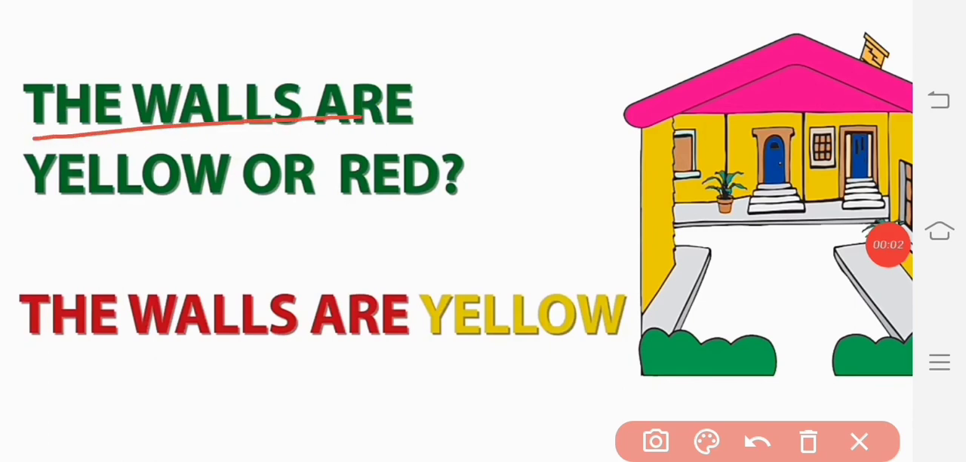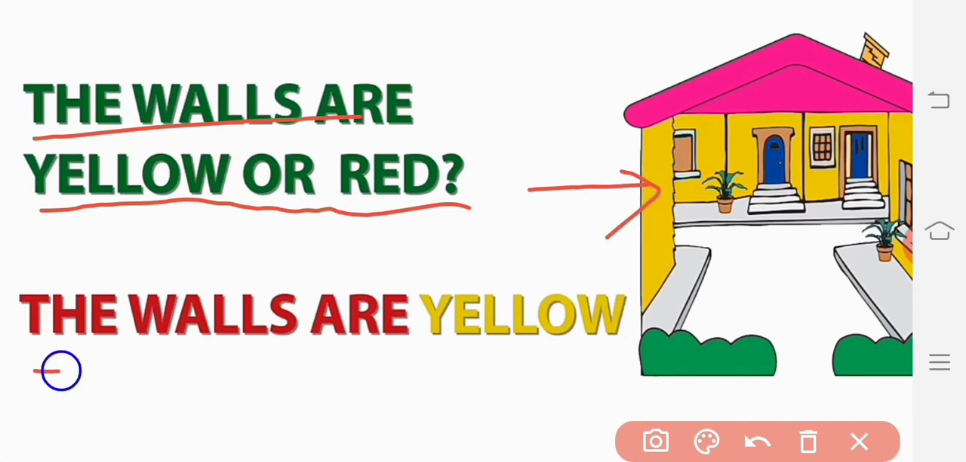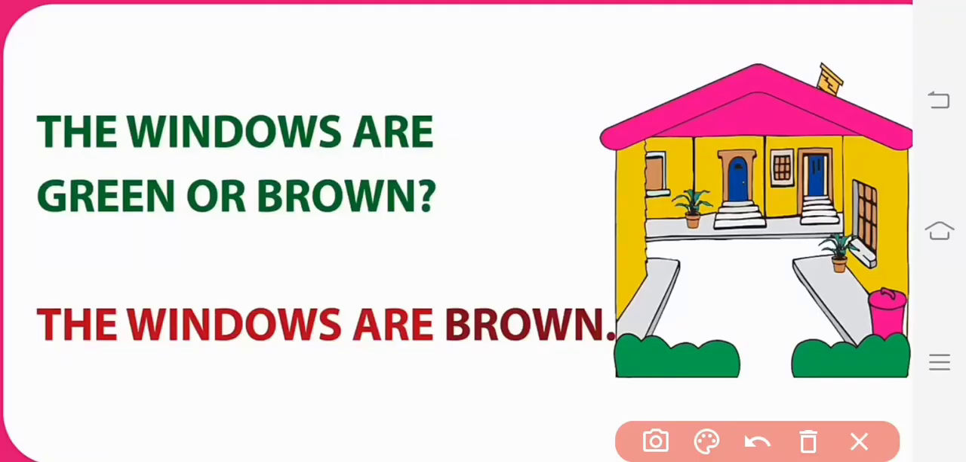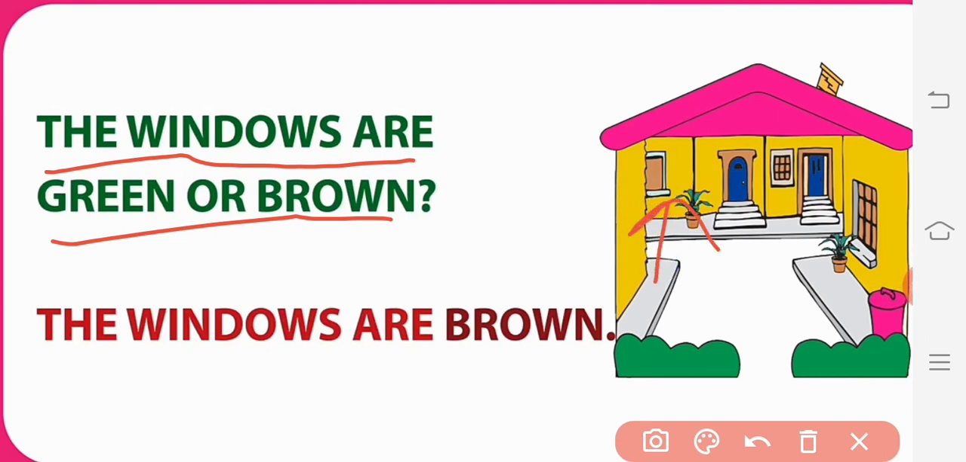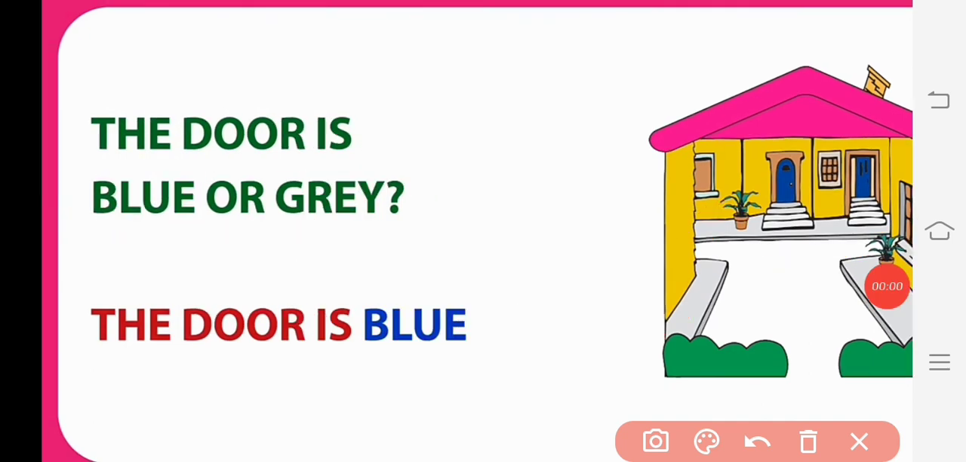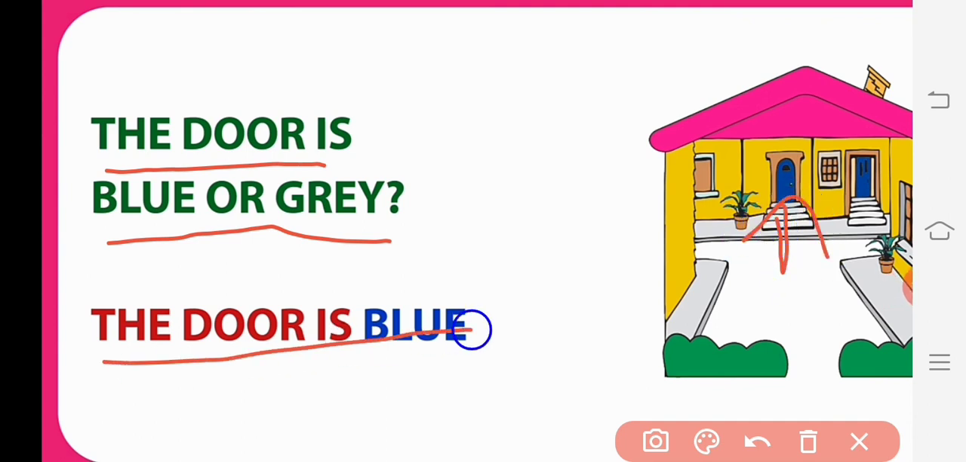The walls are yellow or red. We can see the walls are yellow. The windows are green or brown. We can see the windows are brown. Next, the door is blue or grey. Here we can see the door is blue.